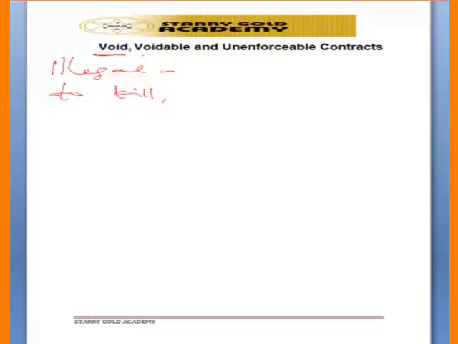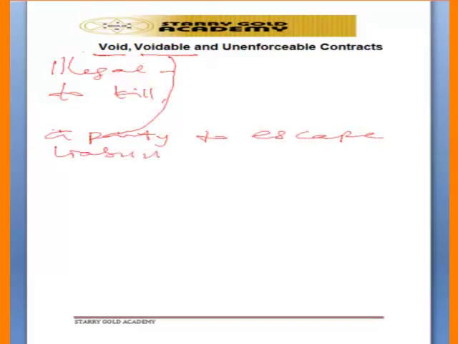Then voidable contract is a contract that gives a party room to escape liability. Take for example, if someone enters into a contract with an infant.